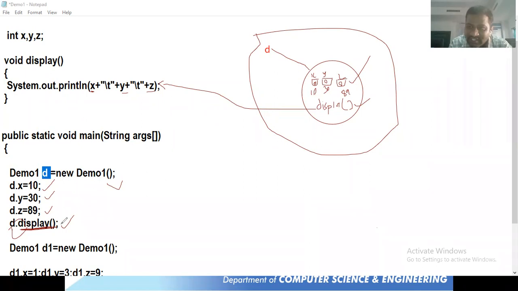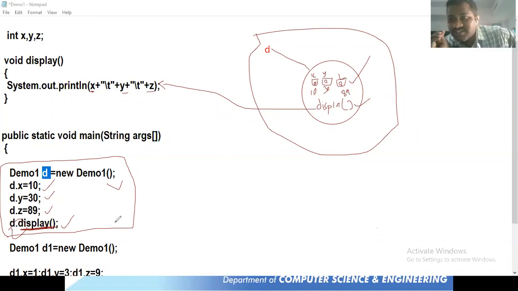So whenever we call d.display, 10, 30, 89 is going to be printed on the output screen, right? Up to this, is it clear? We created an object and initialized the instance variables by using d.x, d.y, d.z with 10, 30 and 89. After that we call d.display, and the object's instance variable values are printed on the output screen. Is it clear up to this? Response, students. Yes, sir.